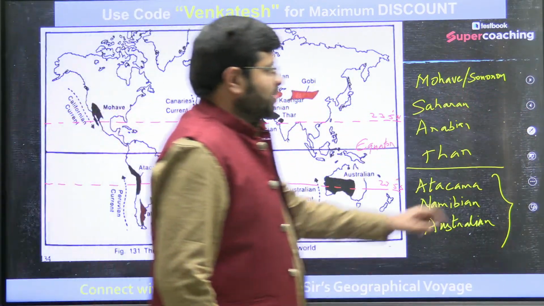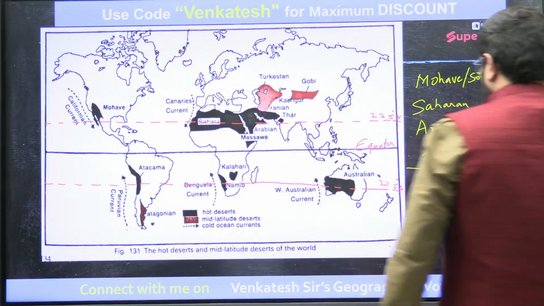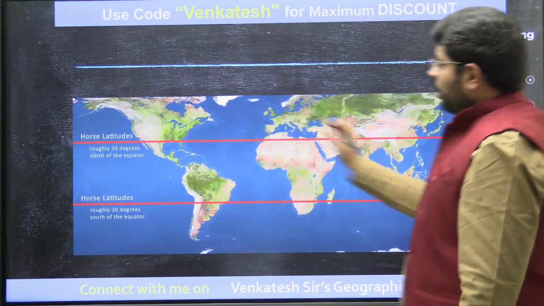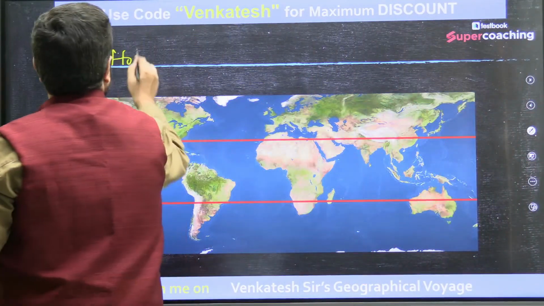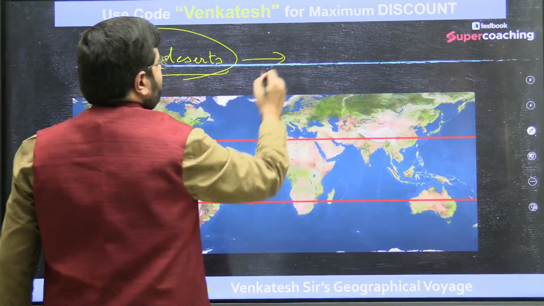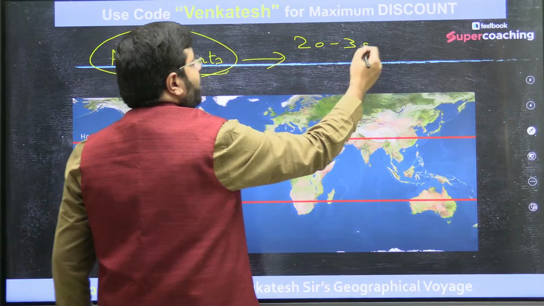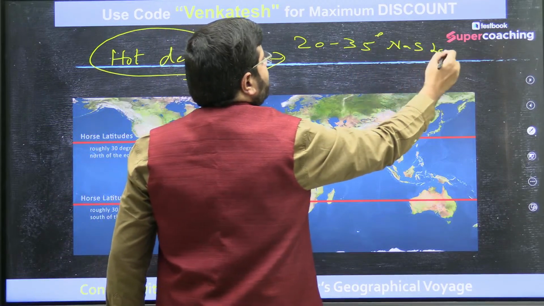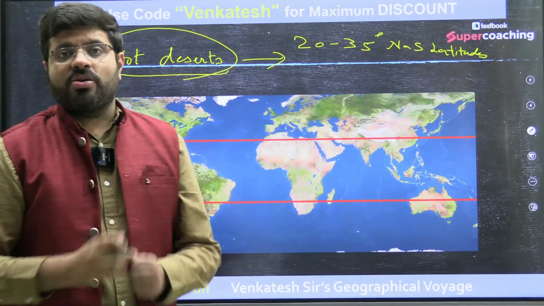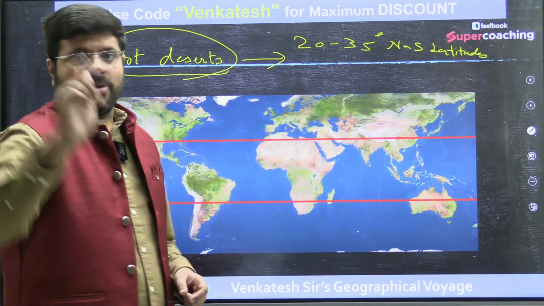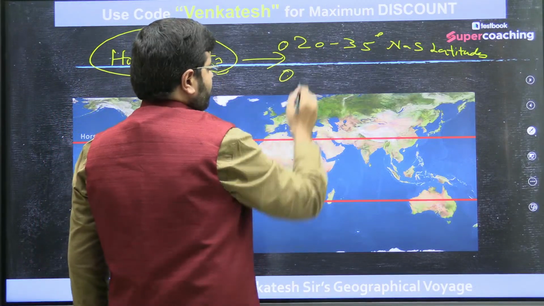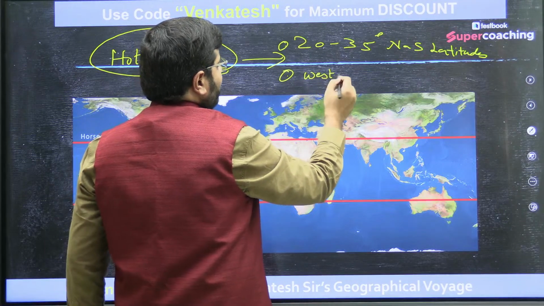All these hot deserts, if you observe, are located within the latitudes of 20 to 35 degrees north and south respectively. Why do you think they are located only at 20 to 35 degrees? Number one. But you'll also observe that they are located at the latitudes on the west side of a continent.